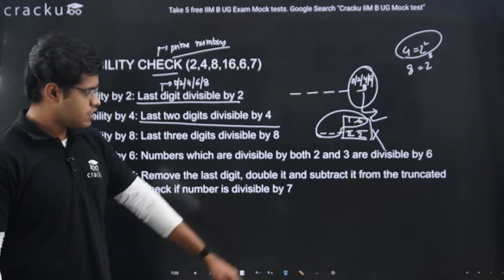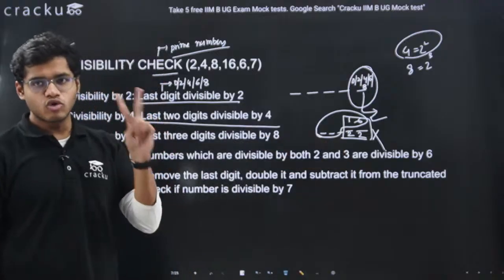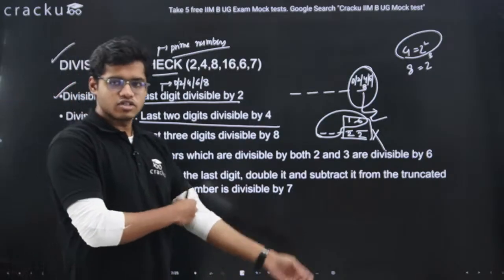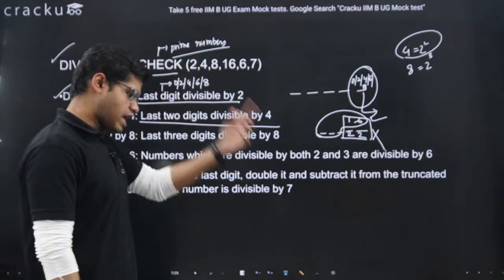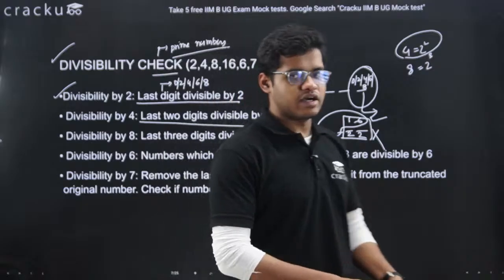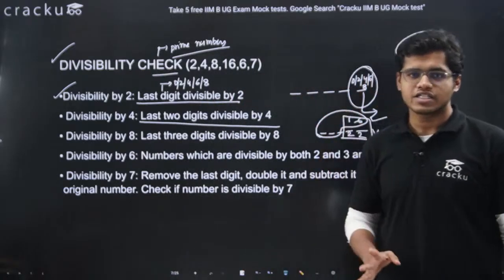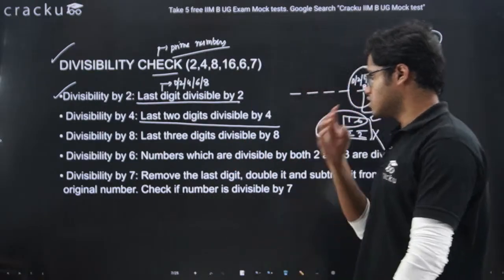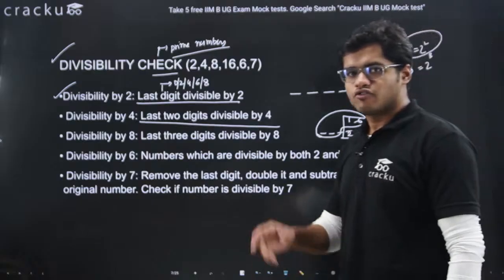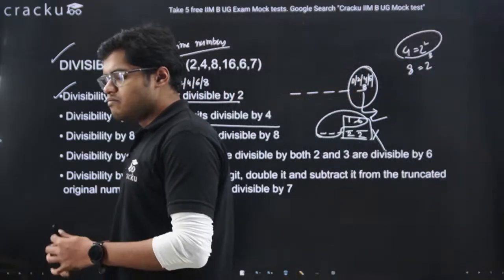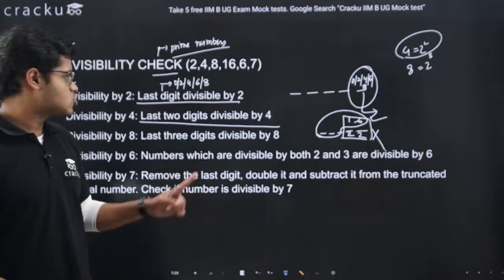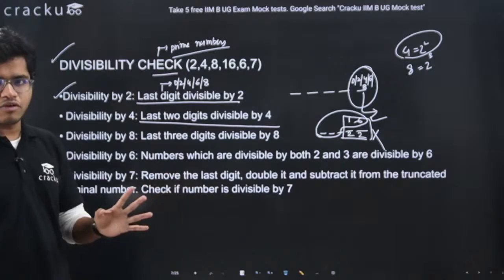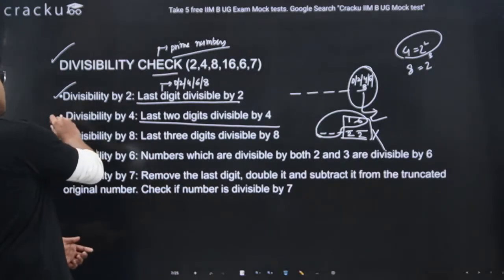Although you can see, guys, both these numbers will be divisible by 2, because the last digit is 6 and 2, and both are divisible by 2. So from here, what I can say is that if a number is divisible by 2, it is not necessary that that number will be divisible by 4. That is our first inference. Second is what? For the divisibility test of 4, the last 2 digits have to be divisible by 4. This is the main condition. If the last 2 digits are divisible by 4, then we can say that number is divisible by 4.